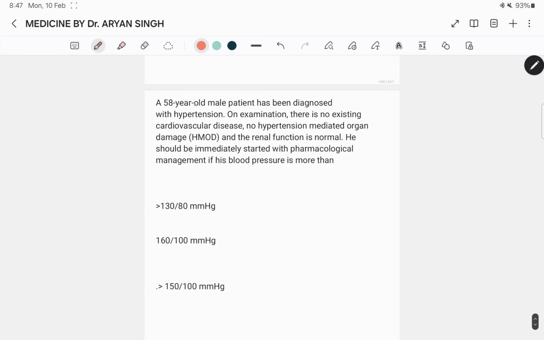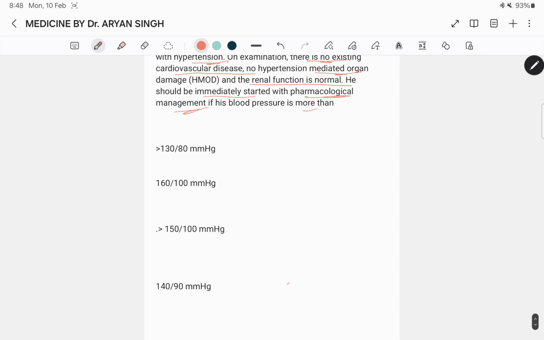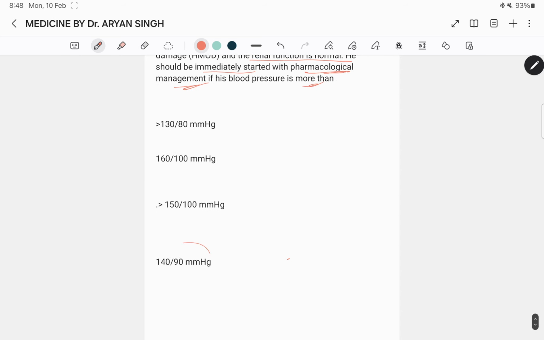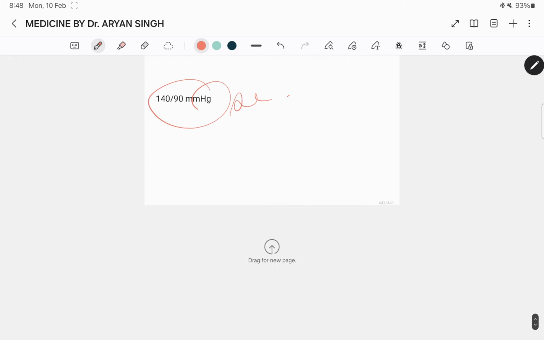Next question, a 58-year-old male patient has been diagnosed with hypertension. On examination, there is no existing cardiovascular disease, no hypertension mediated organ damage, and the renal function is normal. He should be immediately started with pharmacological management if his blood pressure is more than 140 over 90 mmHg.